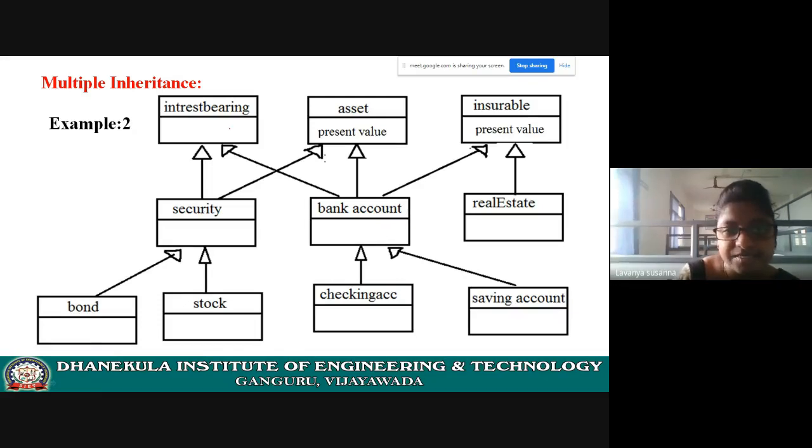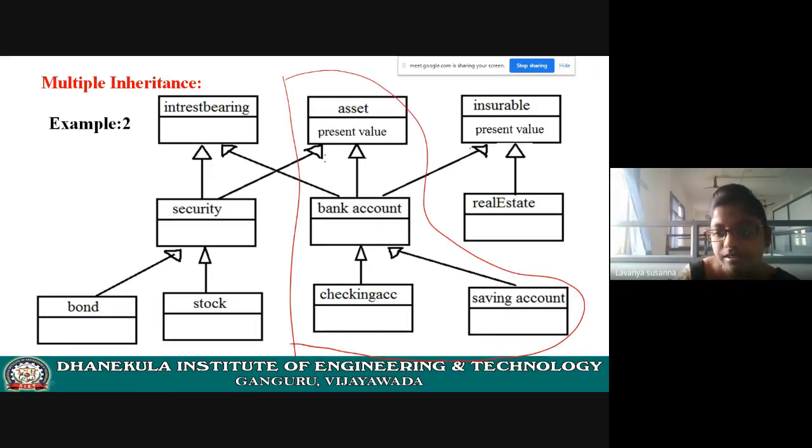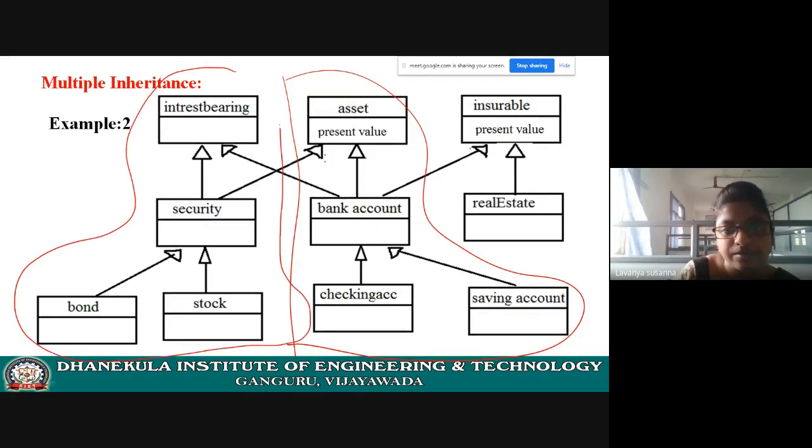Just understand this diagram. You may feel it is something clumsy, but it is very simple. Understand part by part. First, you understand this one, and then you understand this part. It will be very easy for you. What are bonds, what are stocks? You need to get an idea of this, and why they are related to security.